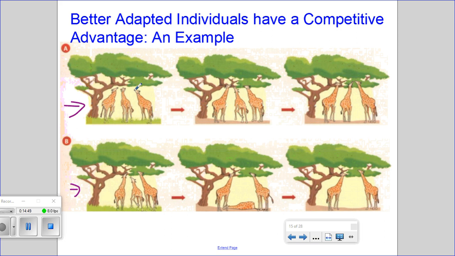And those giraffes, as they stretched their necks, were able to pass those longer necks on to their offspring, and those offspring stretched their necks a little bit more, creating a bit longer of a neck, and then they pass that on to the next generation, where we have the giraffes that we have today, that are able to reach those leaves high up in the tree. So Lamarck suggested that it was this stretching of a neck that would give rise to these populations of giraffes with long necks.